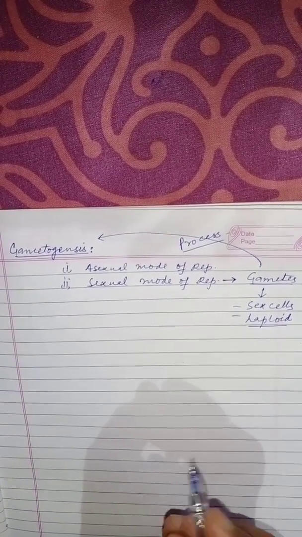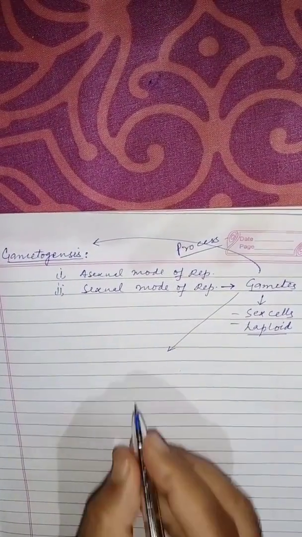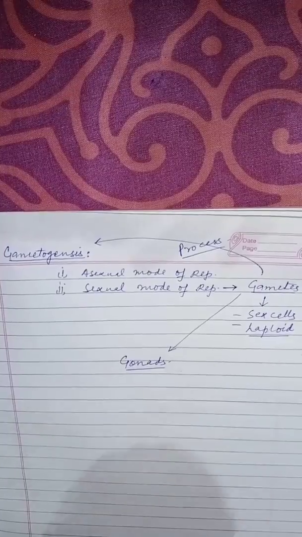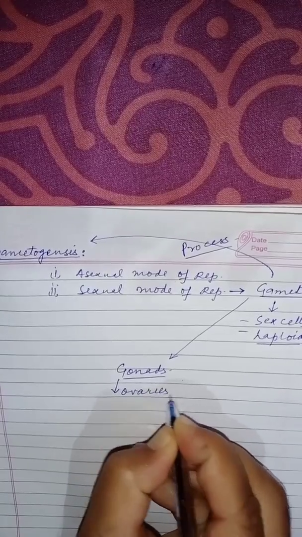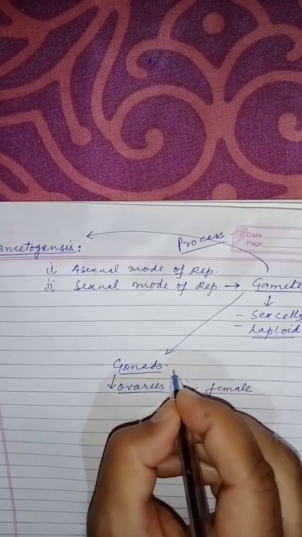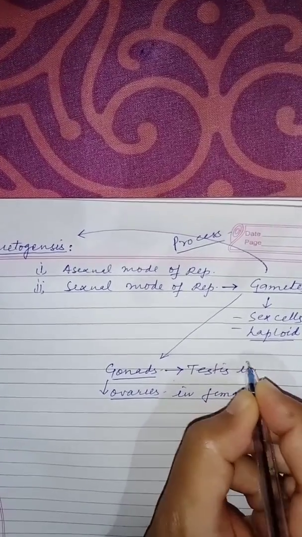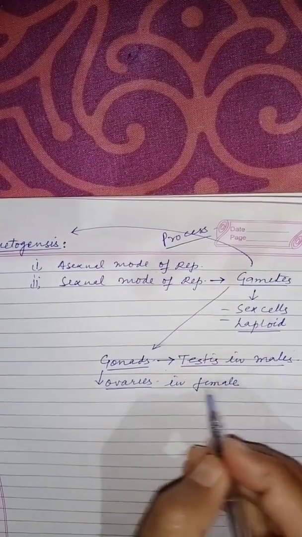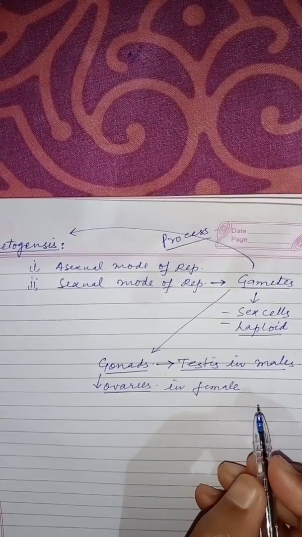One thing more I would like to add to your knowledge is that gametes are produced in specialized organs called gonads. These gonads are ovaries in female and testes in male. So males have testes as their gonads and females have ovaries as their gonads.